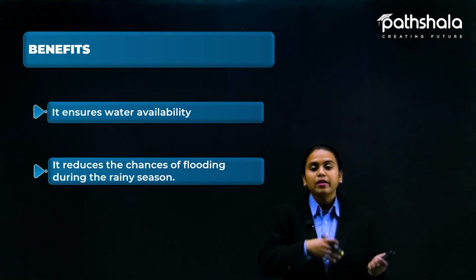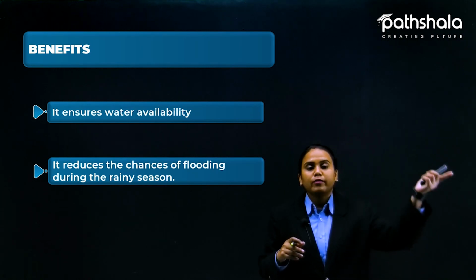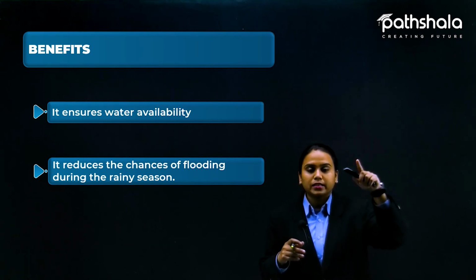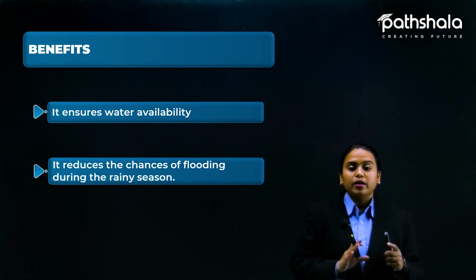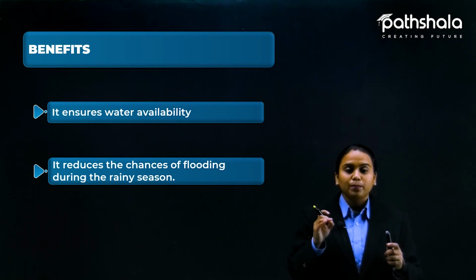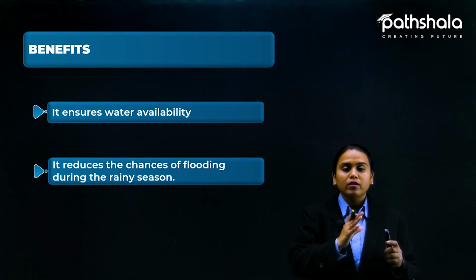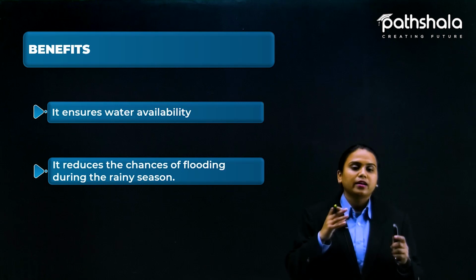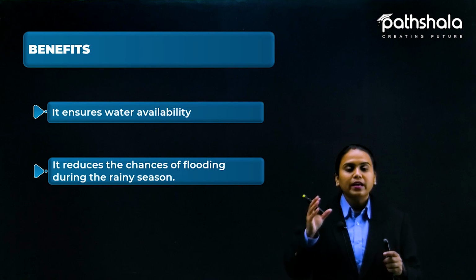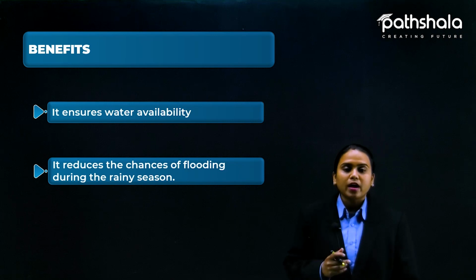You know, in monsoon time, I have just drawn the diagram for you, from the Bay of Bengal the monsoon winds are coming up, and from the Garo Khasi hills and all the areas it is covering, that is the east part. So all these areas get a huge amount of rain that cannot be tolerated by the land, and it runs over the surface and drags everything that comes in the way. So that is known as flood, and that flood could be reduced when we use such practices, that is, water harvesting.